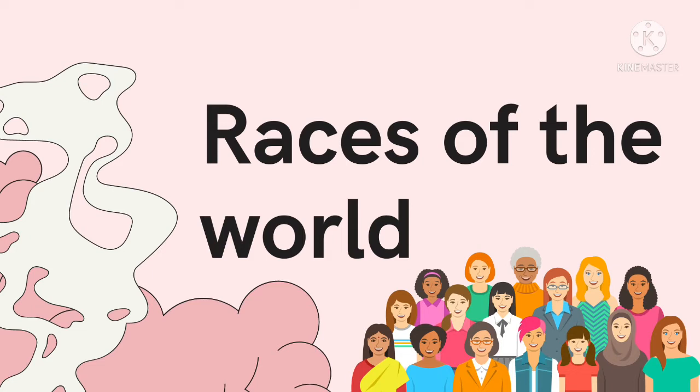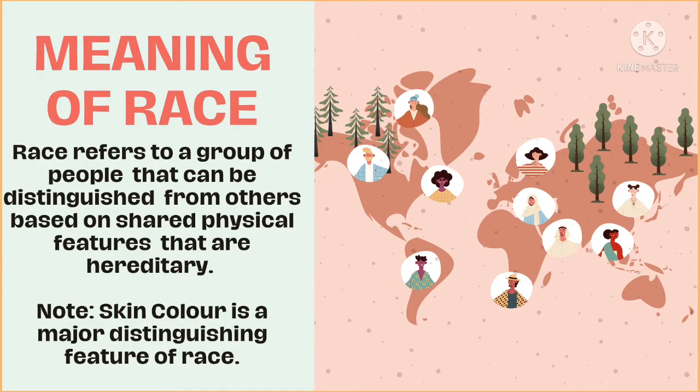First of all, let's look at the meaning of a race. Race refers to a group of people that can be distinguished from others based on shared physical features that are hereditary. Some too could be ancestry, okay? Note that skin color is a major distinguishing feature of a race.